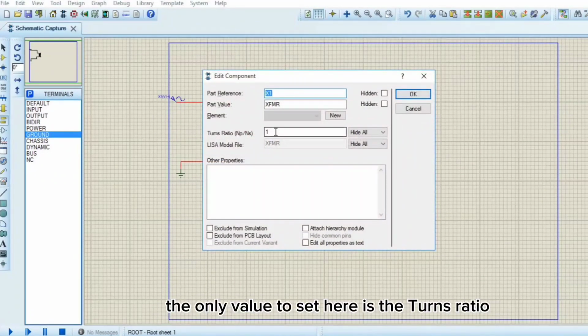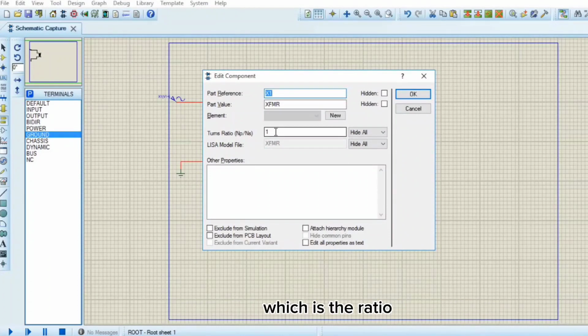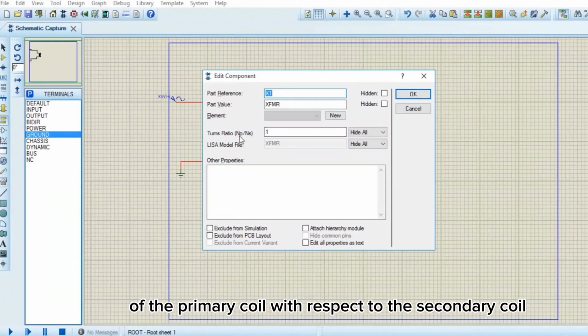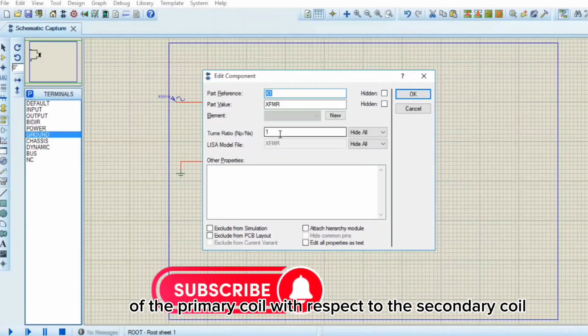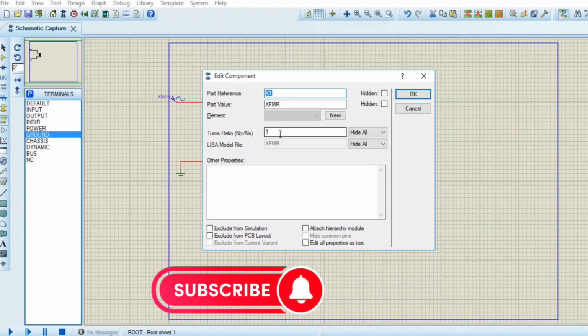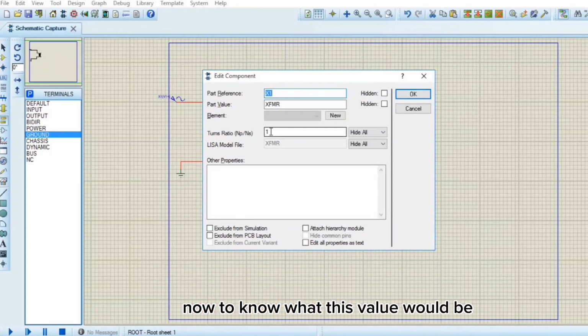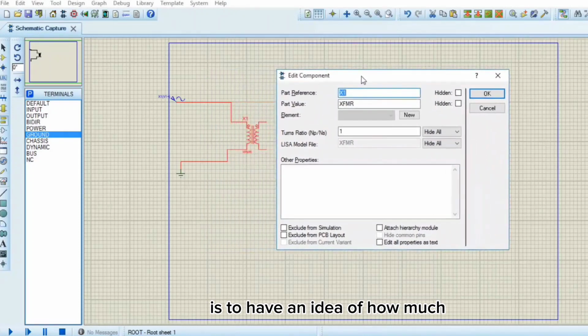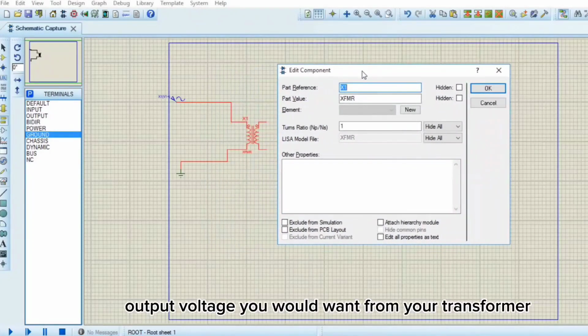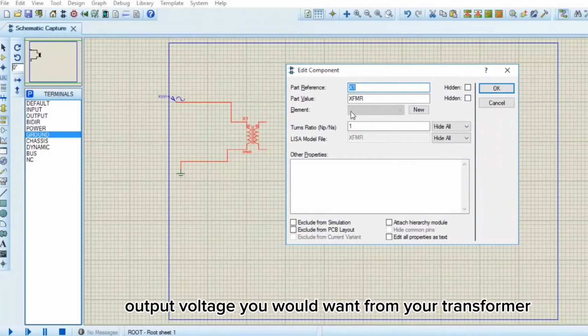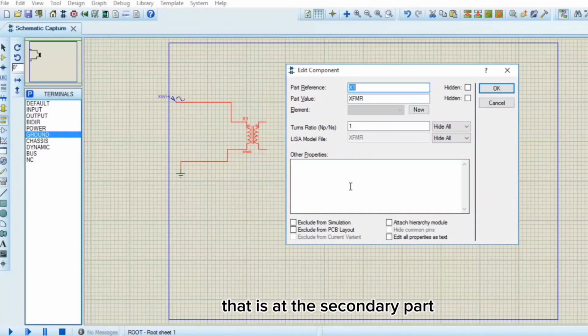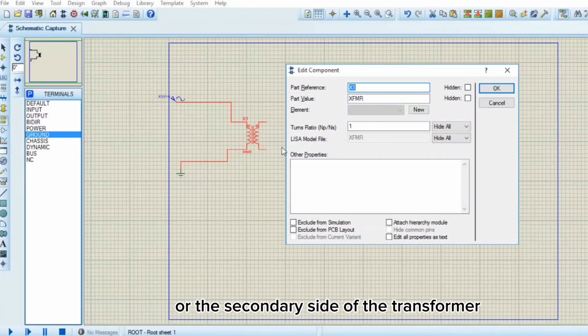Then I'm going to change the values of this transformer like this. The only value to set here is the turns ratio, which is the ratio of the primary coil with respect to the secondary coil. Now, to know what this value would be is to have an idea of how much output voltage you would want from your transformer, that is at the secondary side of the transformer.